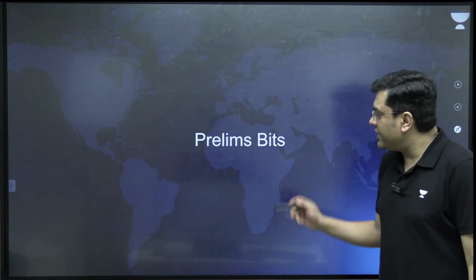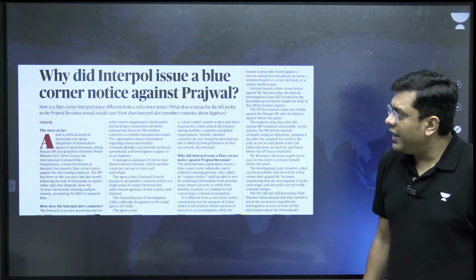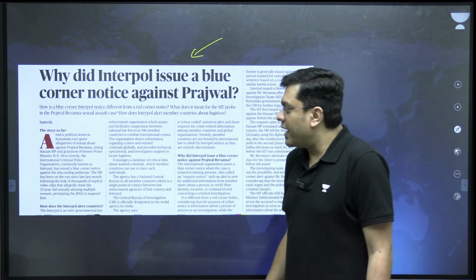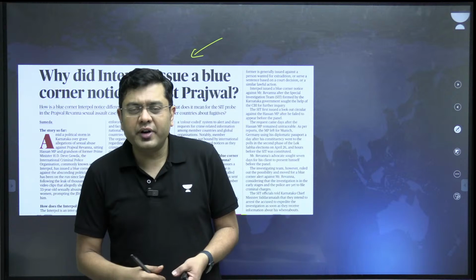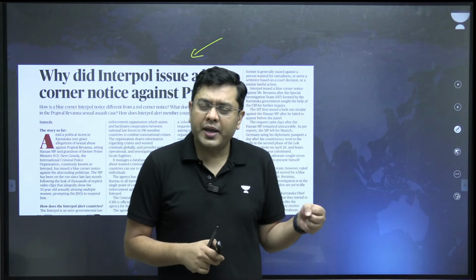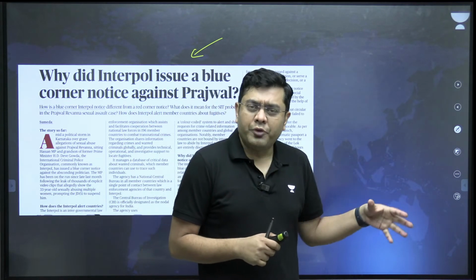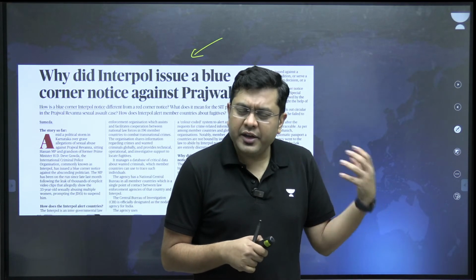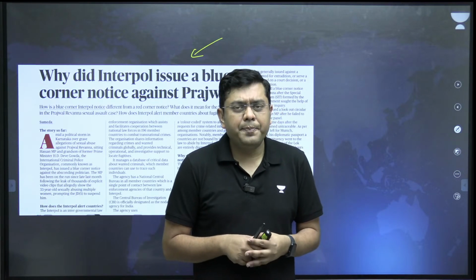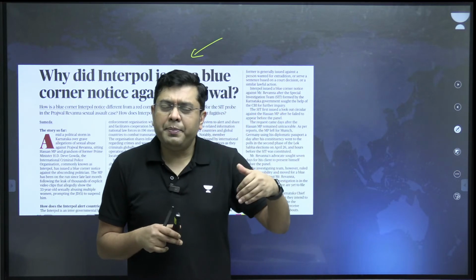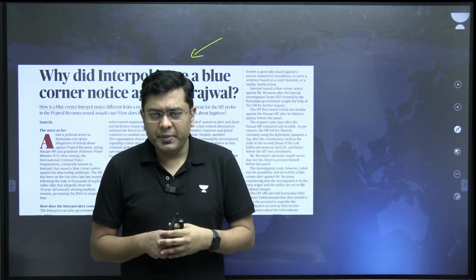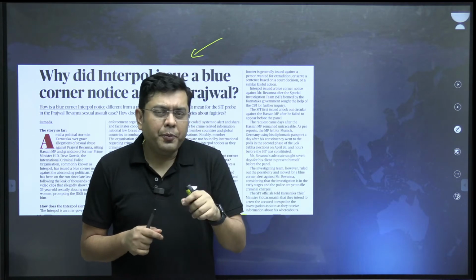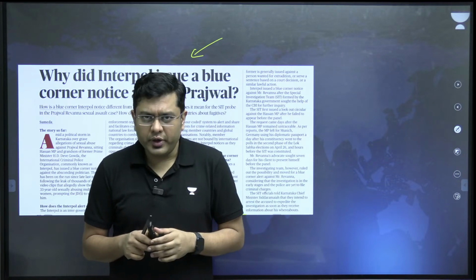Now coming to certain articles relevant for your prelims. So here, Interpol issued a blue corner notice against Prajwal Revanna. Now Prajwal Revanna, a sitting lawmaker, a sitting legislator from Karnataka, has been in the news because of various issues and leaked videos, etc. Before his appearance, he escaped to Germany. He moved to Munich in Germany. Now, Interpol has issued a blue corner notice.